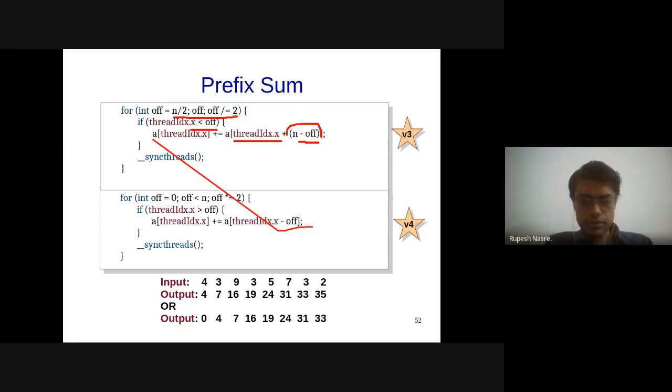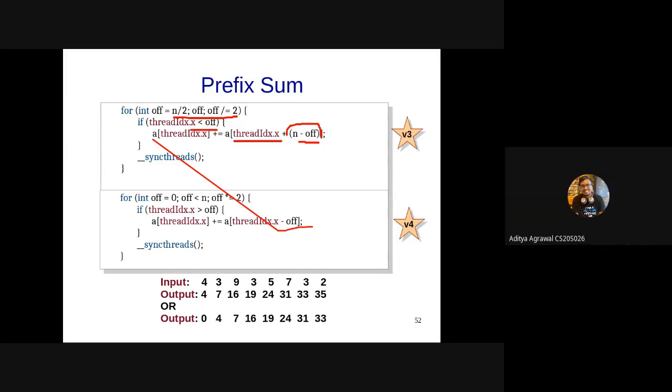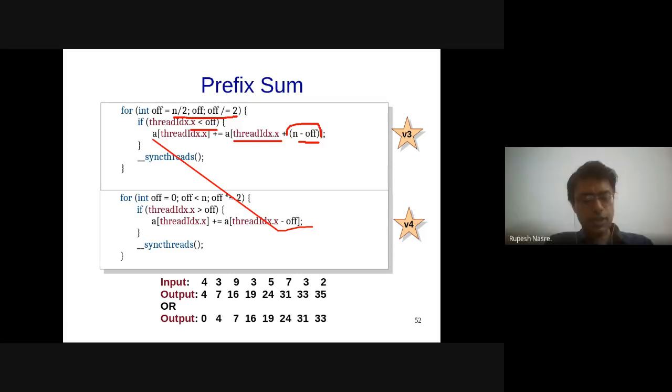Sorry, Aditya? This won't work also. Why is that? If off is 0, we are adding the same element again. Thread ID x plus equal to, we are adding again thread ID x. Correct. So as Aditya said, if off is 0, that means that I'm adding a of thread x twice, which is not really happening anywhere in the prefix sum. That is one issue. There is another more serious issue in this. What is that?